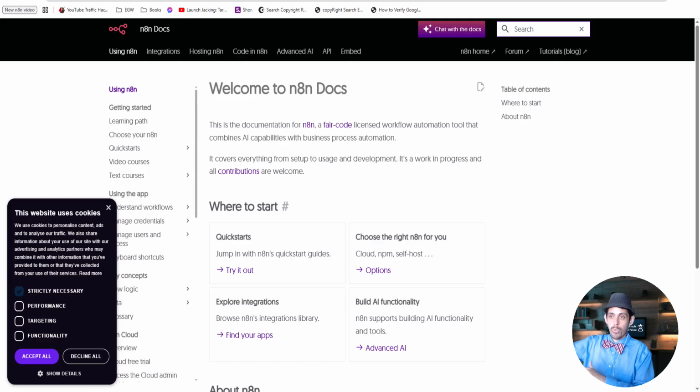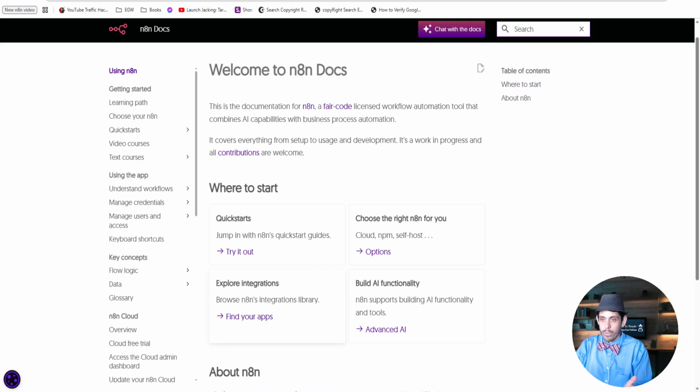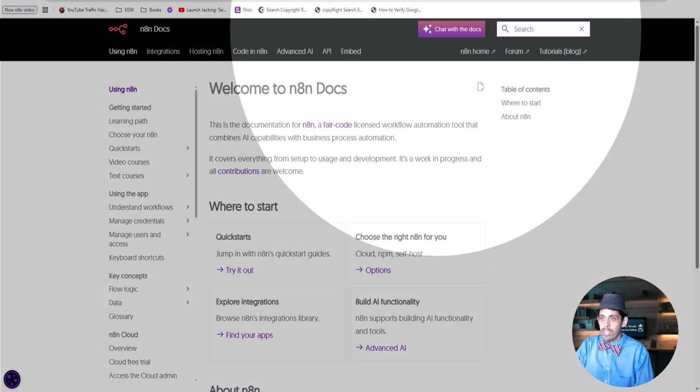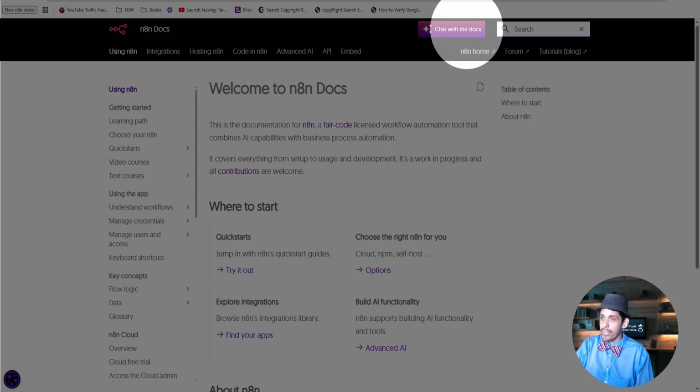Anytime I want to learn a new tool, in the olden days, I would have to go read through this stuff, and I'm like, oh, where do I start? And it could be overwhelming. That's overwhelming. But they have this new feature. Look at that. Chat with the docs.